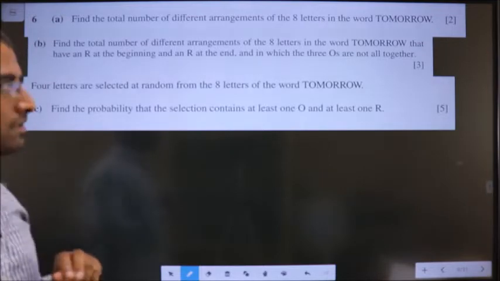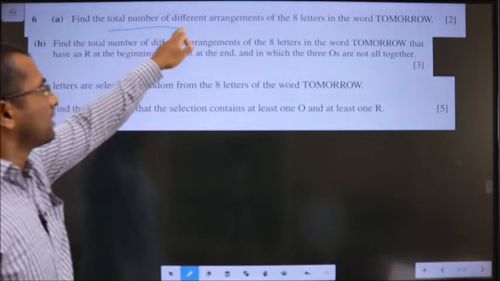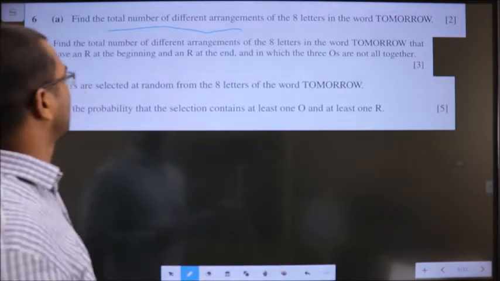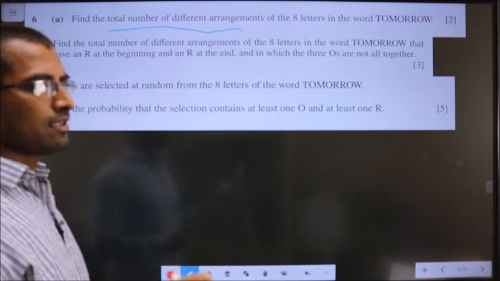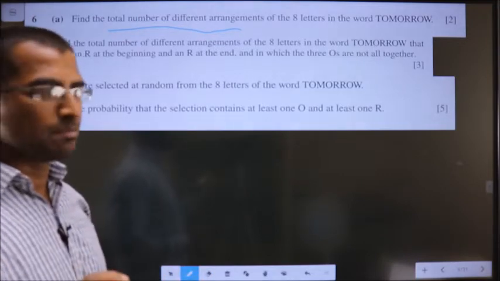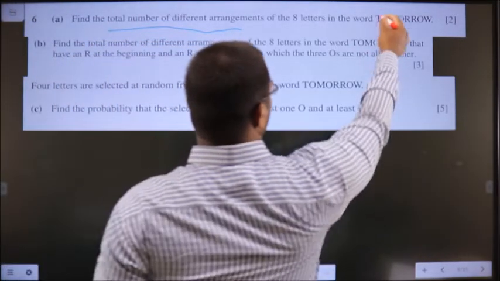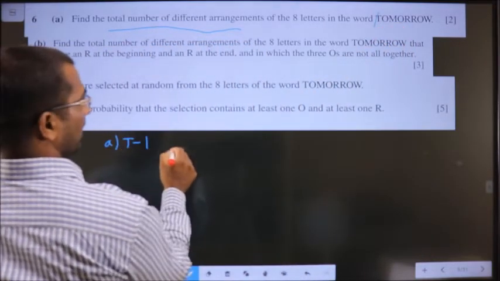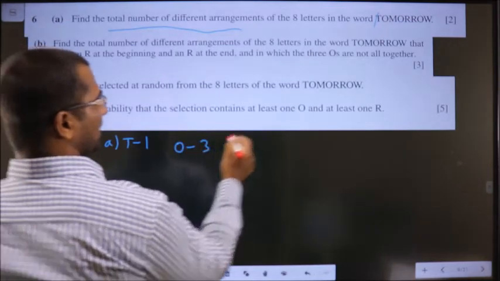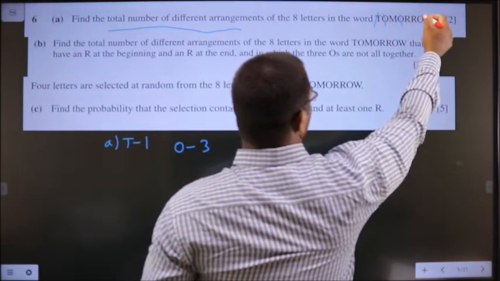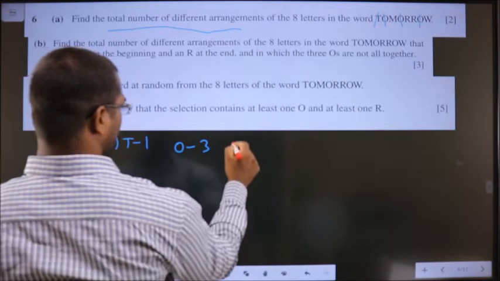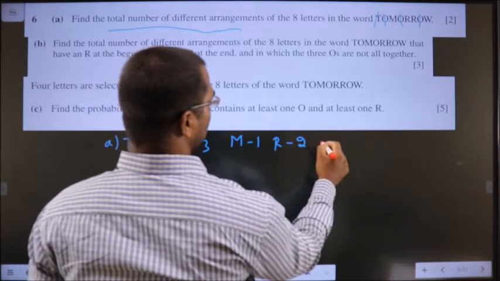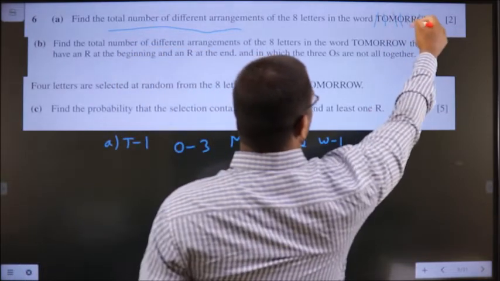Question 6. Find the total number of different arrangements of the 8 letters in the word tomorrow. Whenever you come across a word, write how many times each letter has come. So T is present once, O is present 3 times, M is present once, R is present twice, W is present once.